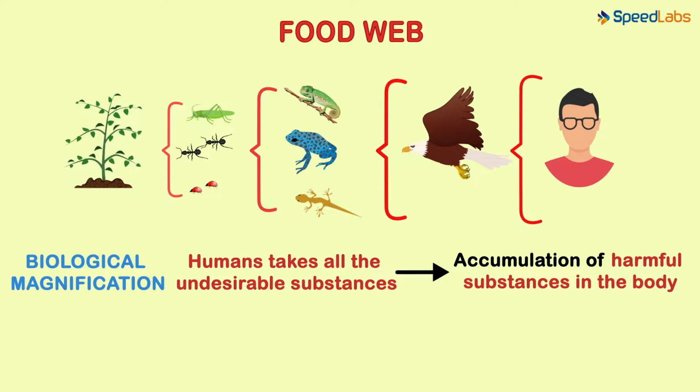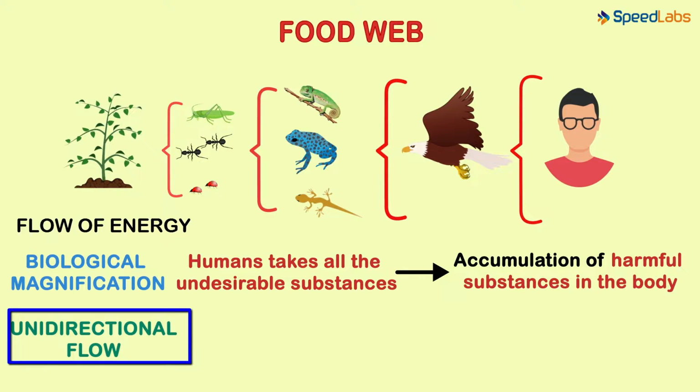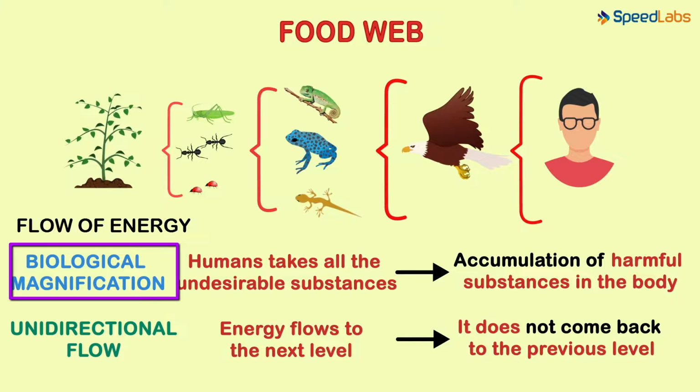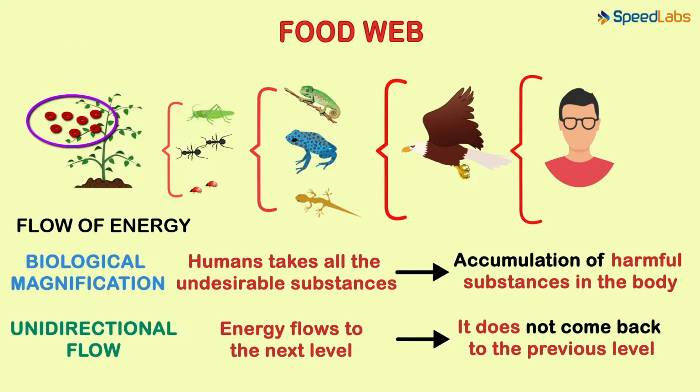So there are 2 things we can say about the flow of energy in an ecosystem. First, the flow is unidirectional. Once energy flows to the next level, it does not come back to the previous level. And second, biological magnification. If harmful substances enter the food chain, they accumulate through various levels and affect the topmost consumer the most.